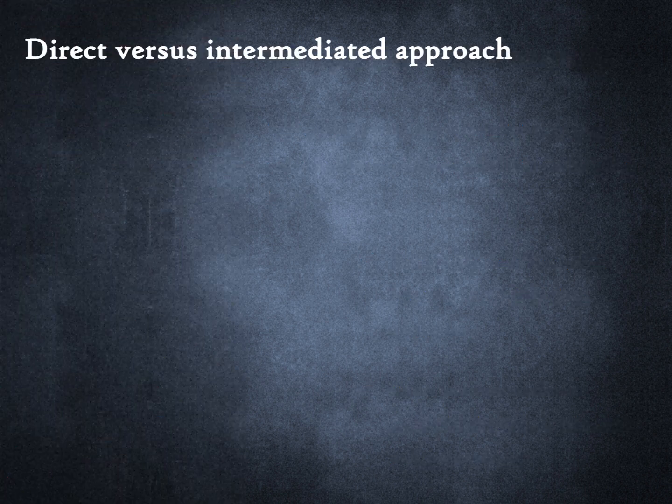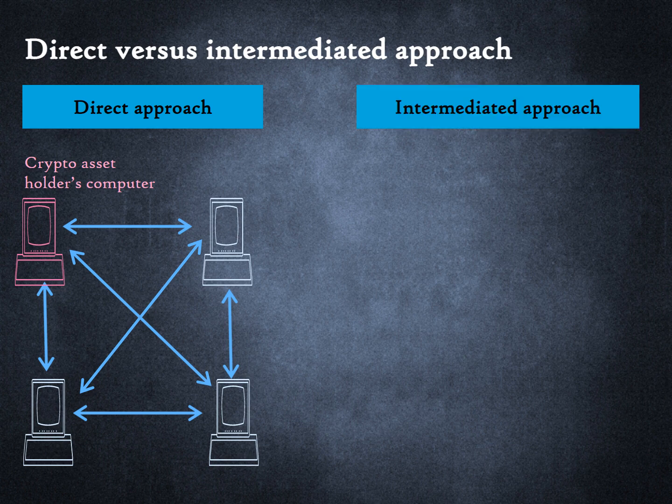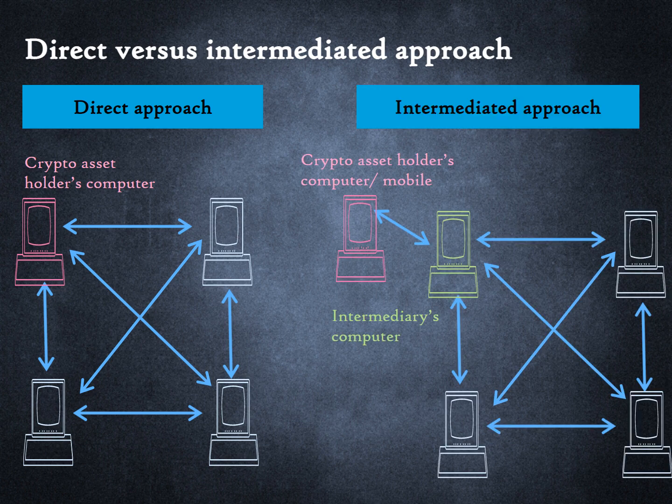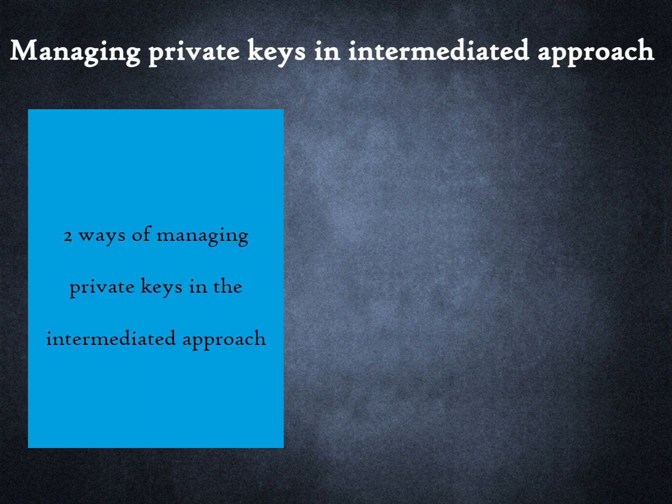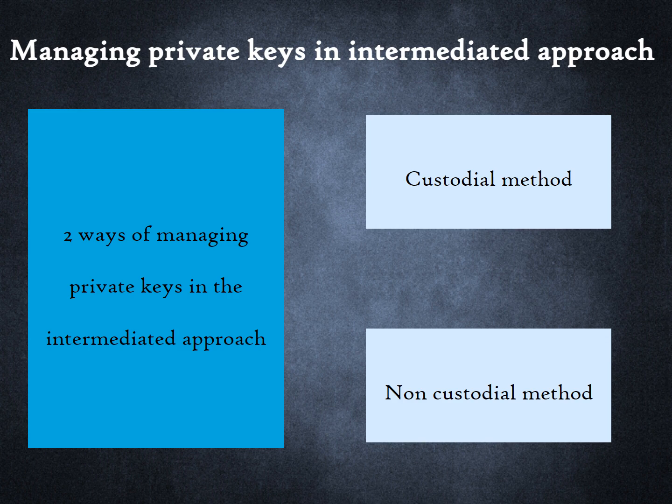Let us recap a learning from the previous lesson on the two approaches by which individuals can transact in cryptocurrencies, direct and intermediated. In the direct approach, the individual making or receiving crypto payments runs a node on the blockchain network. This requires a level of technical proficiency that is beyond most people and is a barrier to mass adoption. In the intermediated approach, end users connect to the blockchain via one or more intermediaries. The inconvenience of managing private keys exists in either approach. Within the intermediated approach, there are two options for managing private keys, the custodial and non-custodial methods. Next, we will review what these terms mean.